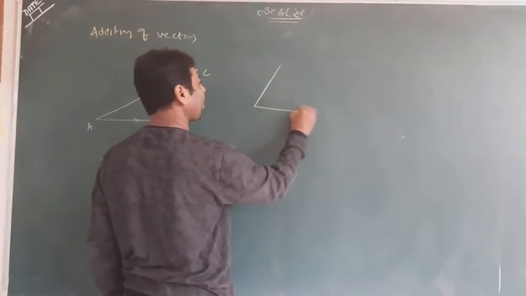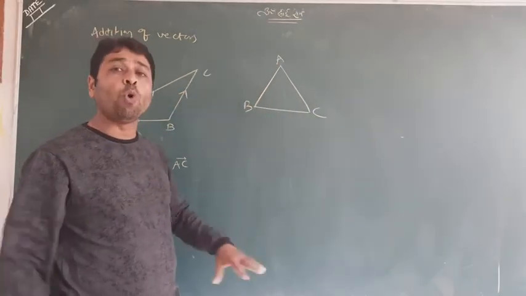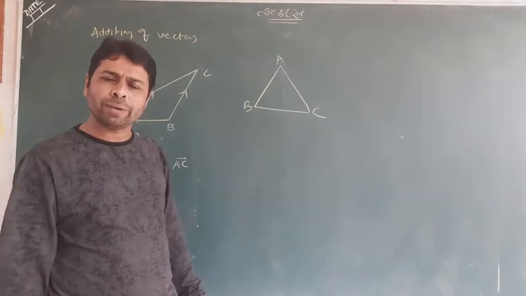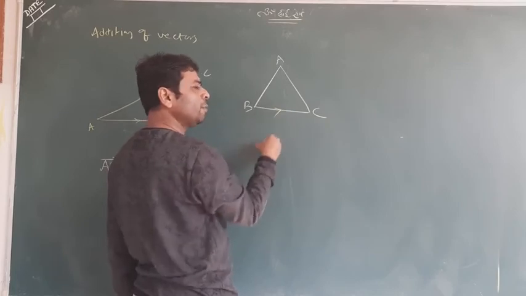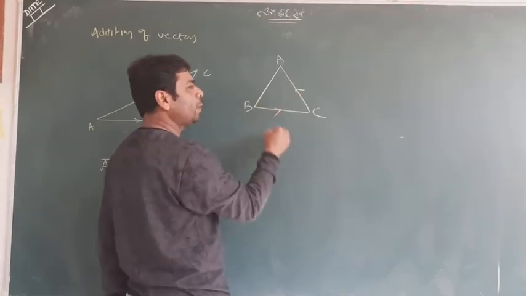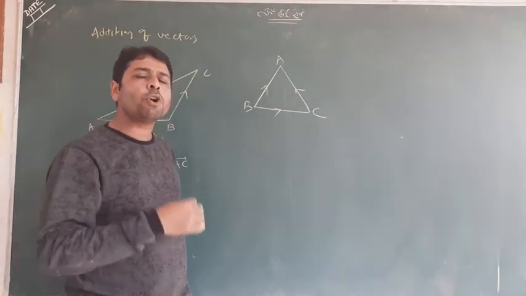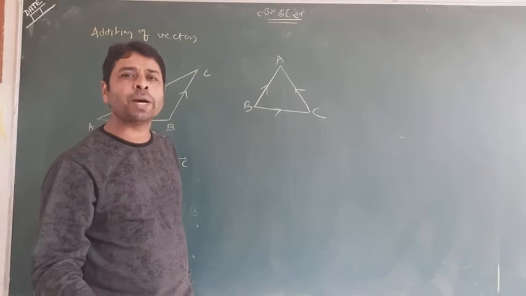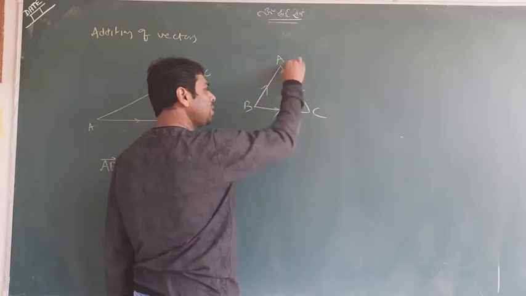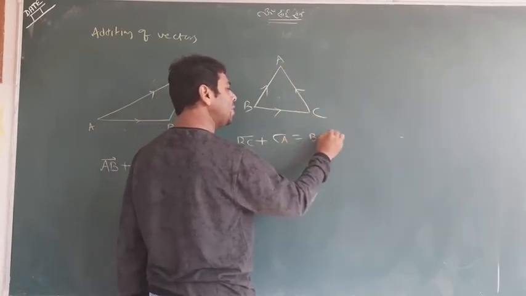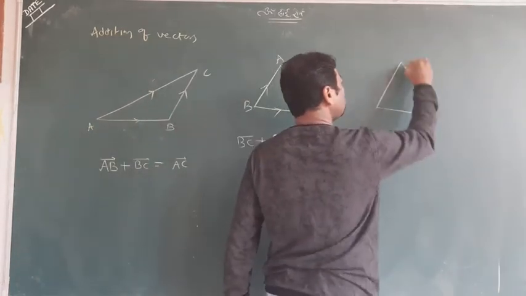Suppose I have a triangle, and I want to make my own direction. So you can go through anywhere. Like if from B you want to start, BC plus CA, you can write BA, no matter at all. Just for making the direction, students, you are independent. You can write this situation like BC plus CA is equal to BA. That is true. The C was common, BA is the answer.